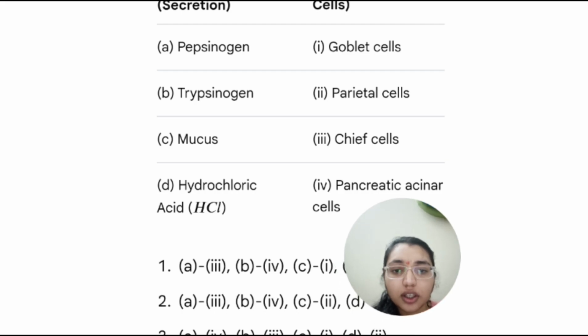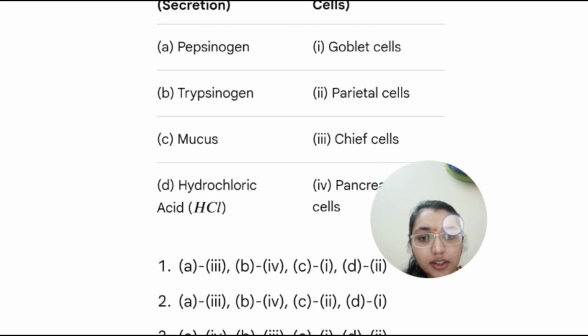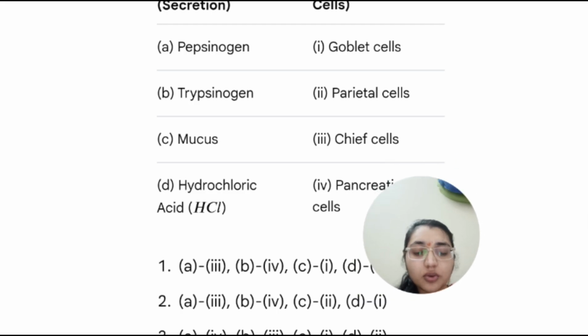So here A, that is pepsinogen, it is matching with the chief cell. Now there are only two options that show A is 3, that is option 1 and option 2. Here B, trypsinogen, it is pairing with the pancreatic acinar cell, whereas the C, that is mucus, that is the goblet cell, and the HCl, that is parietal cell. So here first option is correct.